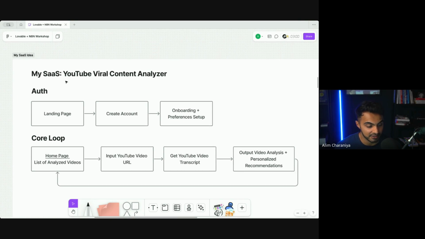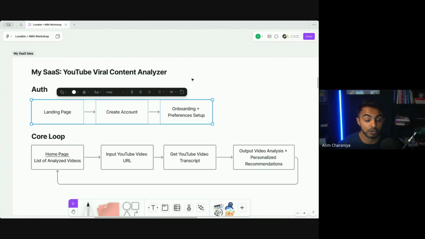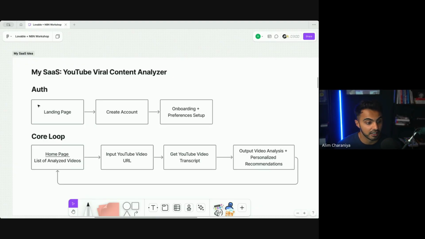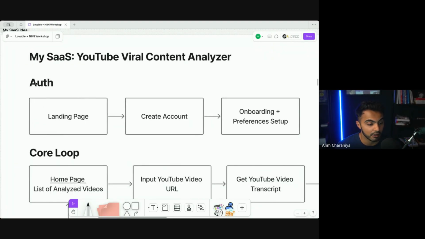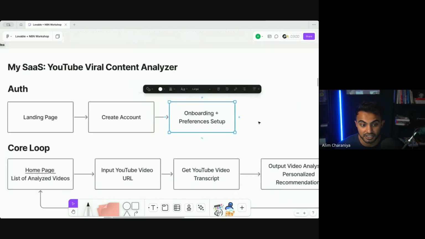Okay, so here's my SaaS. And the way I like to design software products is by what's called user flows or user journeys. So here's my user journey for how a user will authenticate into the platform. We'll have a landing page where a user will create an account, and then they'll set up their onboarding and preferences for their experience.